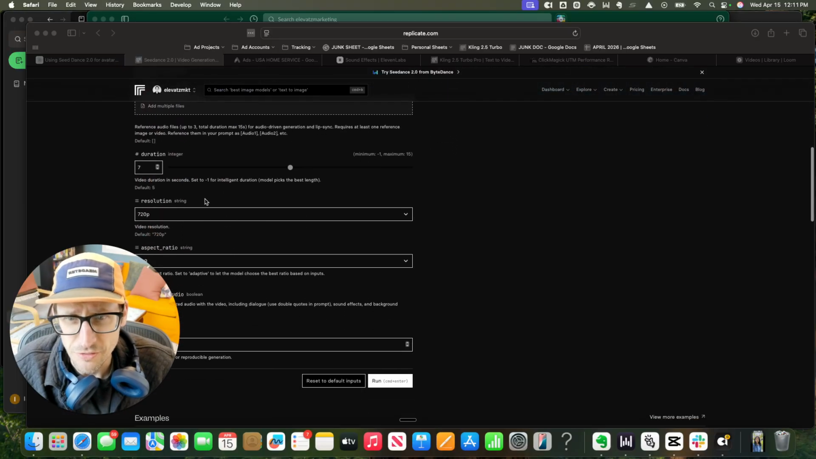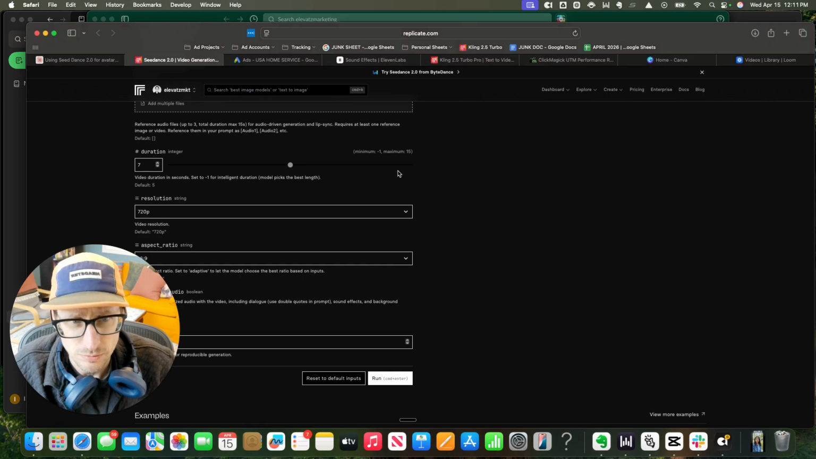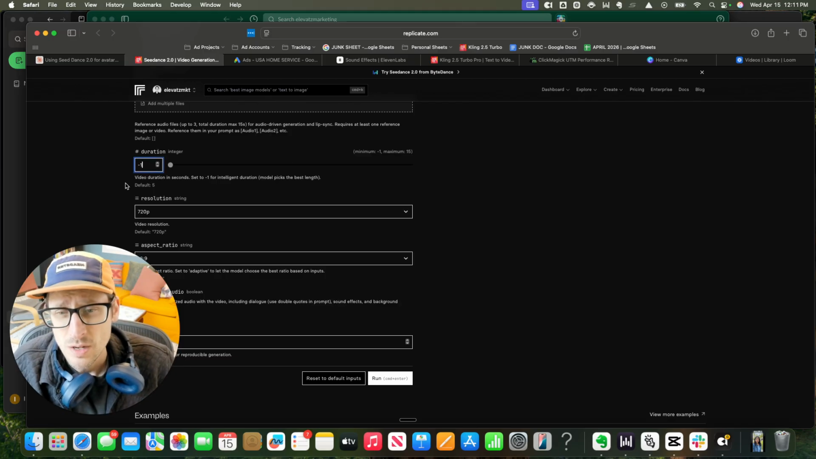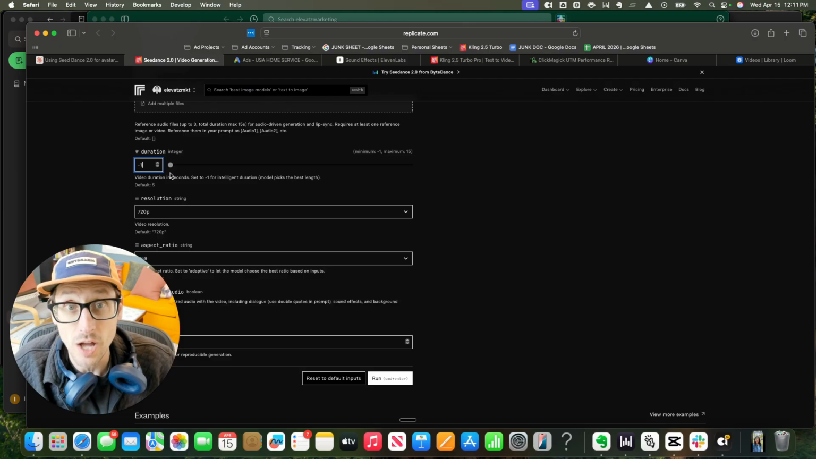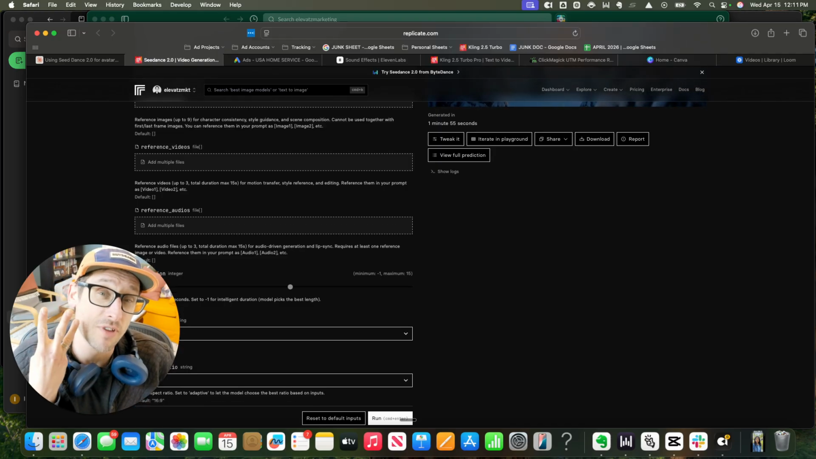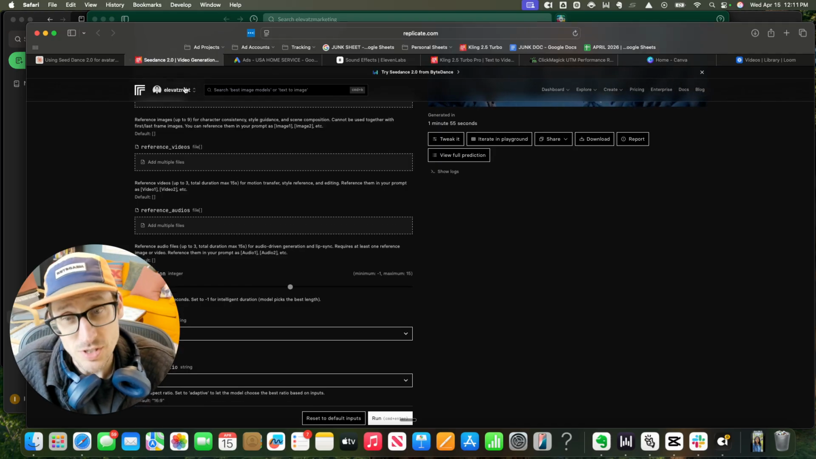Okay, you've got a 15-second maximum duration, right? I don't know if this works in other areas, but with me, if I put in what's called -1, what's going to happen is it will decide on the duration that it should be, okay? You have 3 different types of reference files you can give Seedance 2.0.